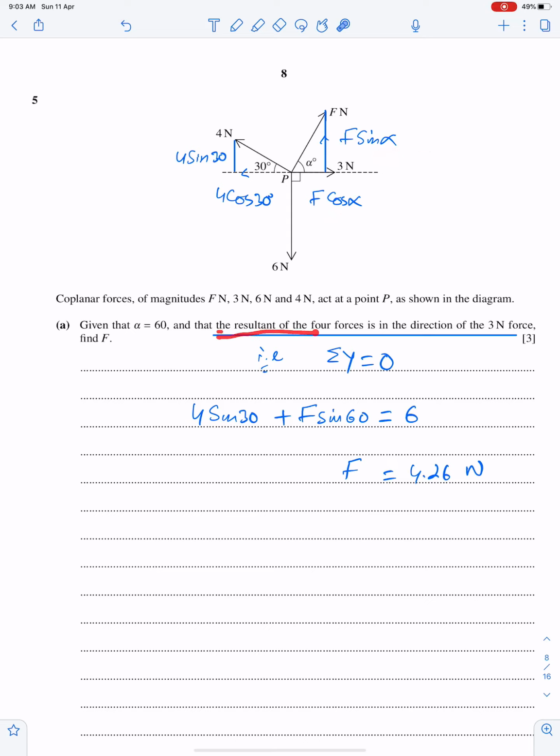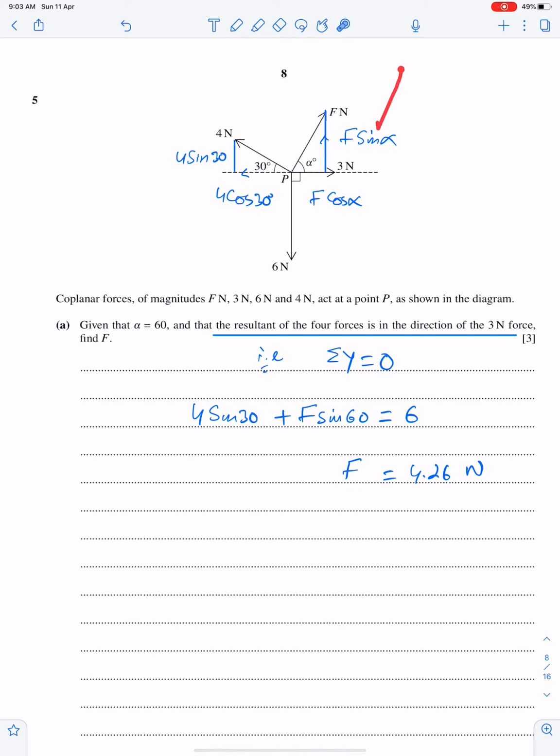And the resultant of the 4 forces is in the direction of 3 newtons. This means the resultant is acting horizontally. So when any force acts horizontally, then its vertical component must be 0. Therefore, sigma y is 0. So when we equate vertical components, then we can easily get the value of F.